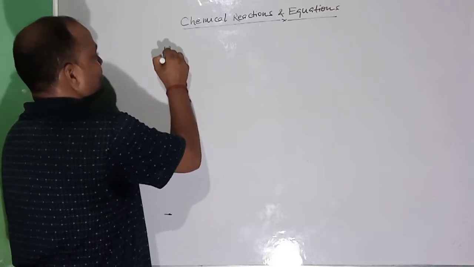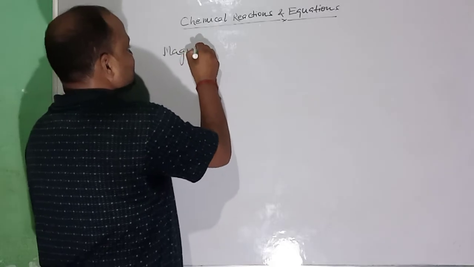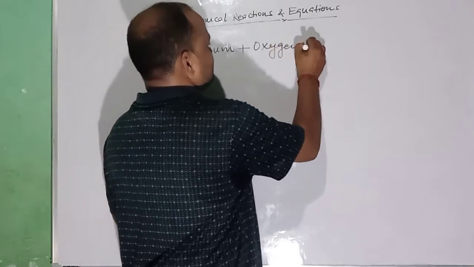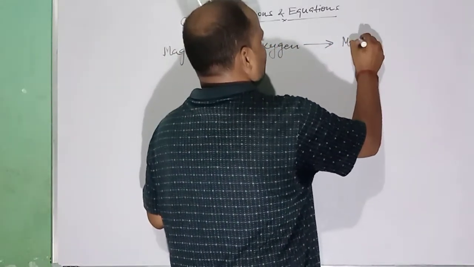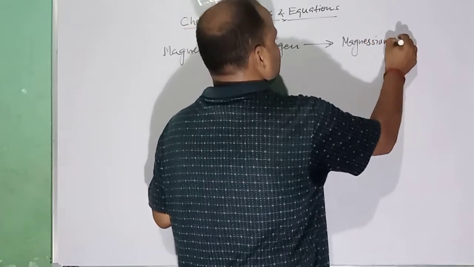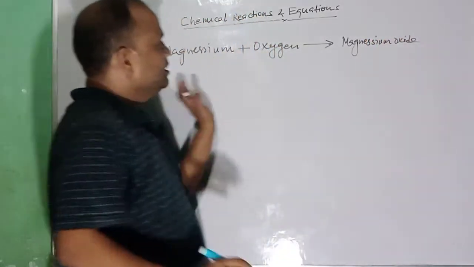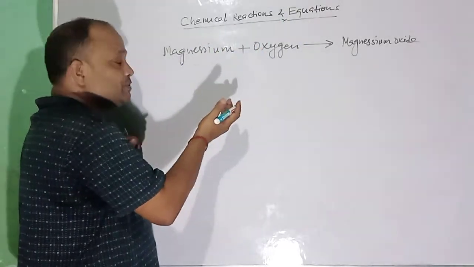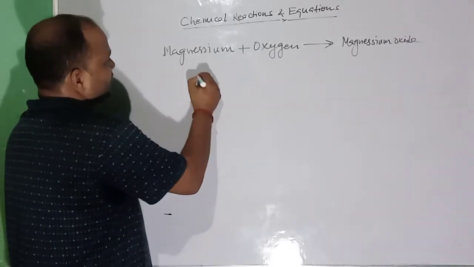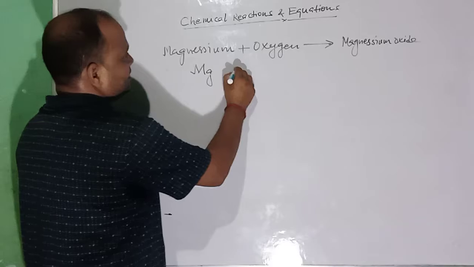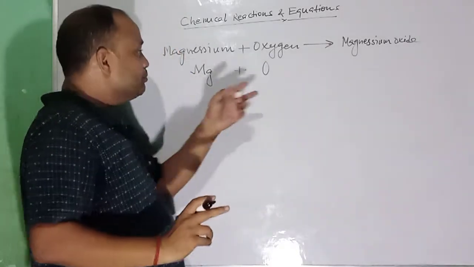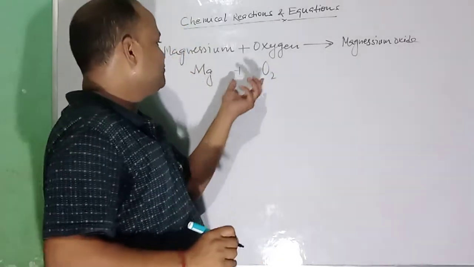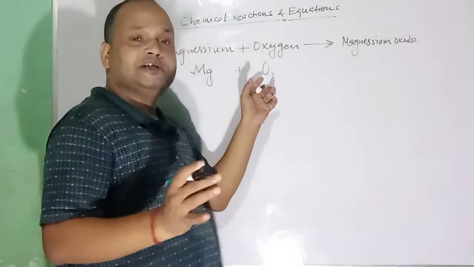Here I am writing it: magnesium plus oxygen gives magnesium oxide. This is a word equation. How can you convert this word equation into a formula equation? For that, the symbol of magnesium is Mg, plus the symbol of oxygen O, but in the equation you need to write O2 because oxygen is found in diatomic form in nature. It is a diatomic molecule.